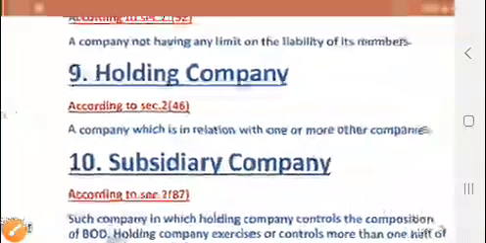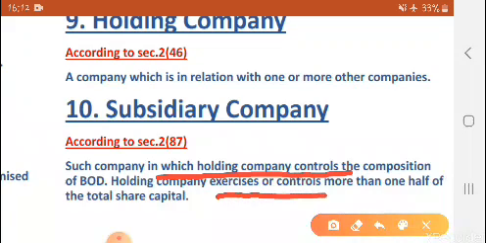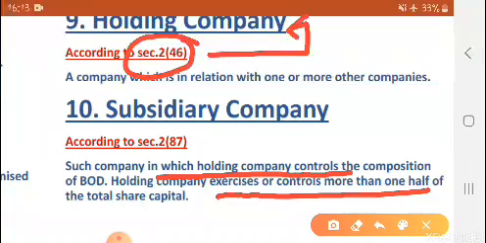Subsidiary company is that company in which the holding company controls the composition and controls more than one half of the total share capital. Section 2 subsection 46 says that if any company is in relation with one or more other companies, then that is a holding company.